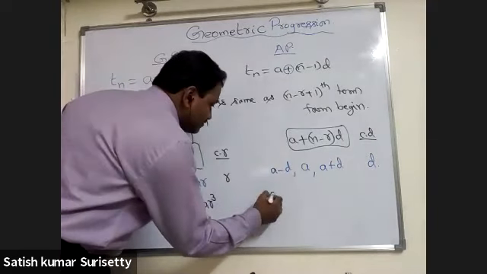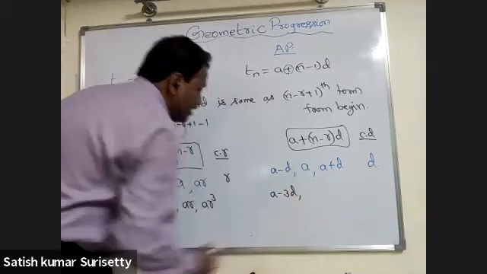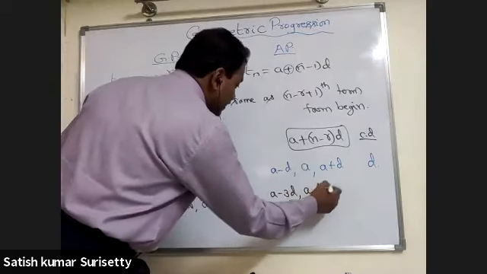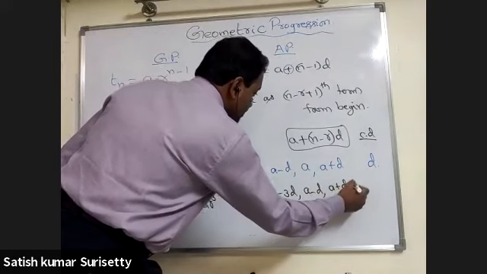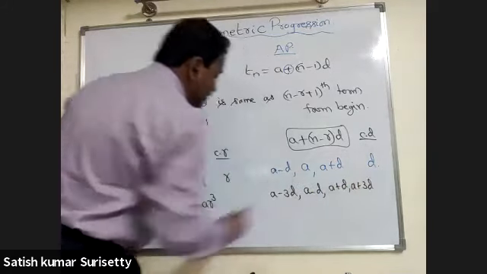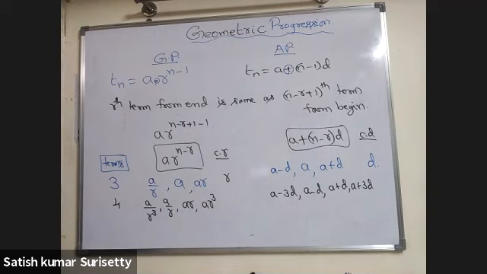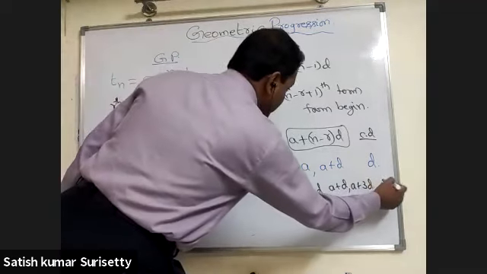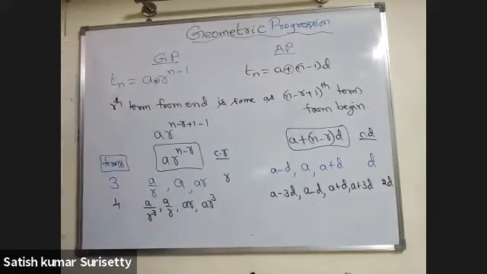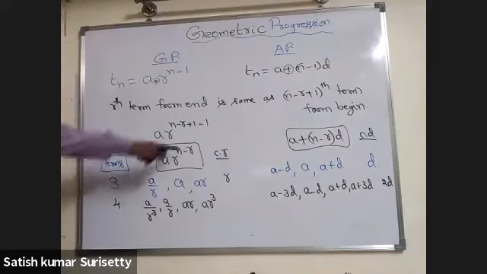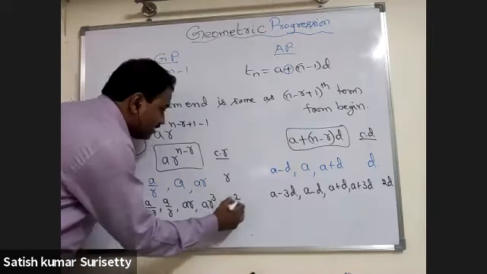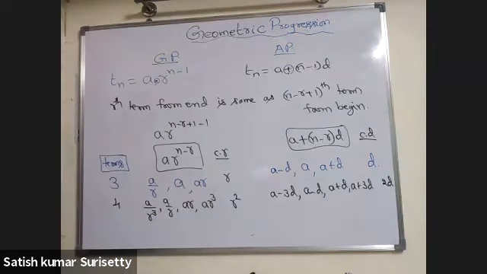A minus 3D, A minus D, A plus D, A plus 3D. Now, what is the common difference in case of arithmetic progression? 2D. What about the common ratio in geometric progression? R square. Now you can relate easily.